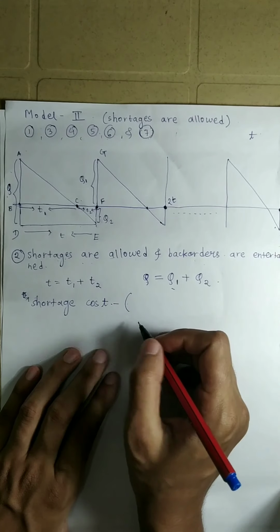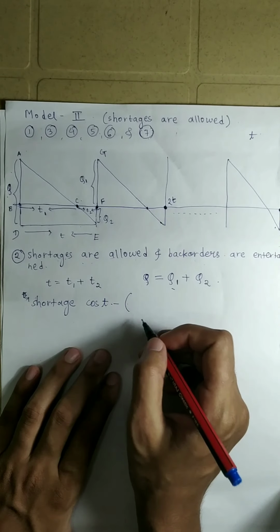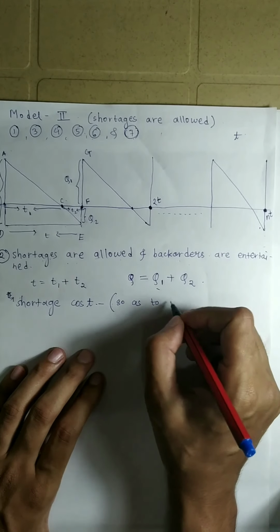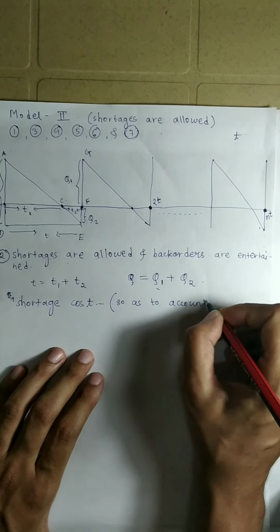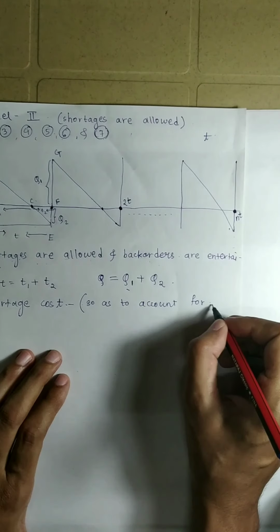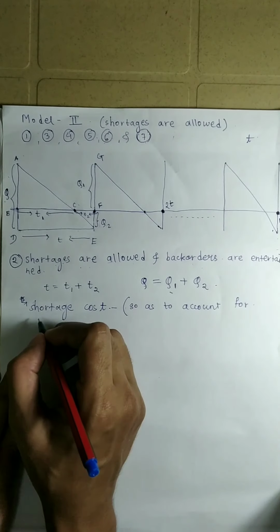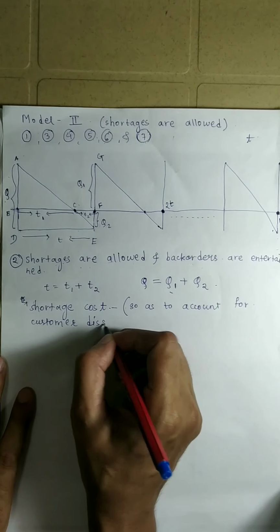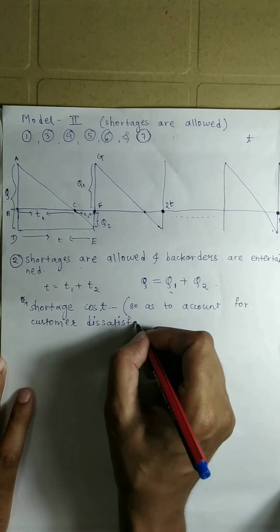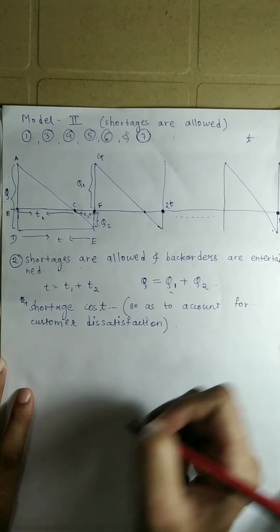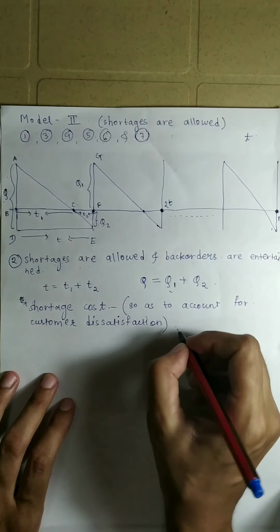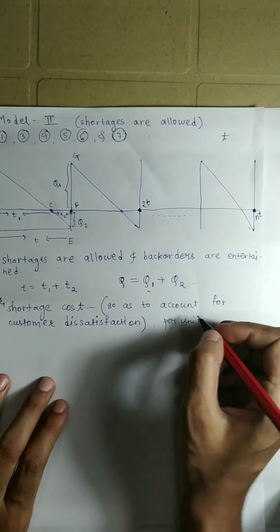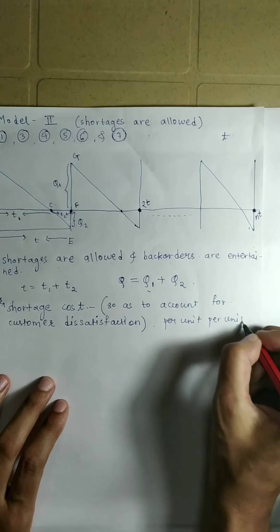It is the cost that comes into effect to account for customer dissatisfaction, and this cost is estimated per unit time.